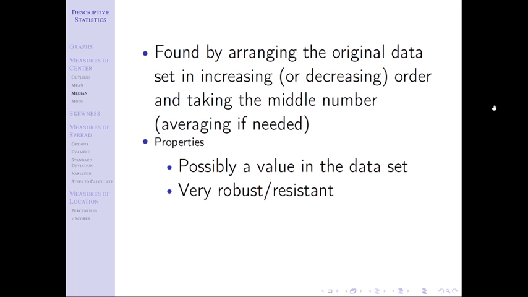The answer is that medians don't have good mathematical properties. I'm not going to test you on that. It's just an FYI to help explain the chaos of this. Means have good mathematical properties, but they're not robust and resistant. So later on in this course, we're going to talk about how we're using a mean, but the fact that outliers could throw us off is going to cause a problem. And how do we deal with that? In the back of your mind, you might be saying, well, if we just used a median, we wouldn't have to worry about that.